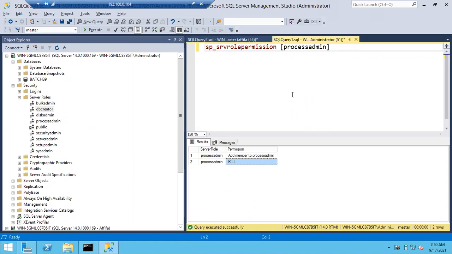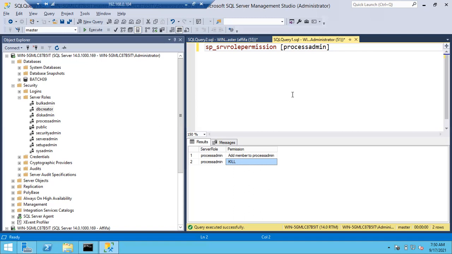Each activity will have its own process at the OS level. Why? Because if you want to listen to the songs, that process has to run in the background. If you want to type something in the document, that process has to run in the background, then only the document will open and then only you can write the document.